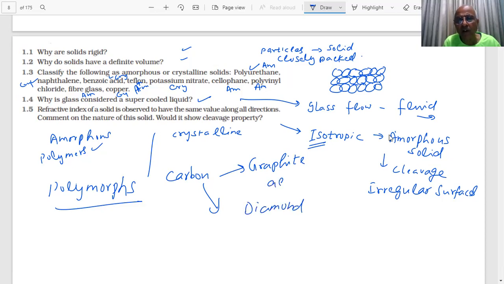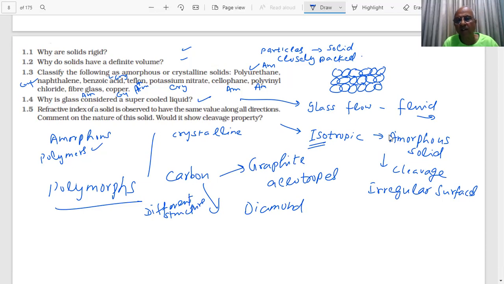They are called allotropes of carbon, and they have different structures.